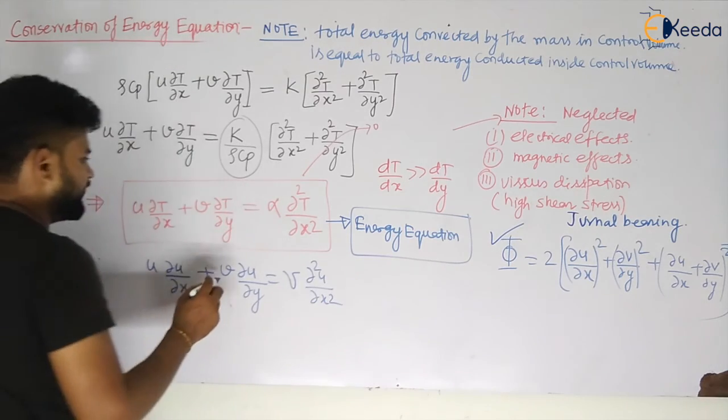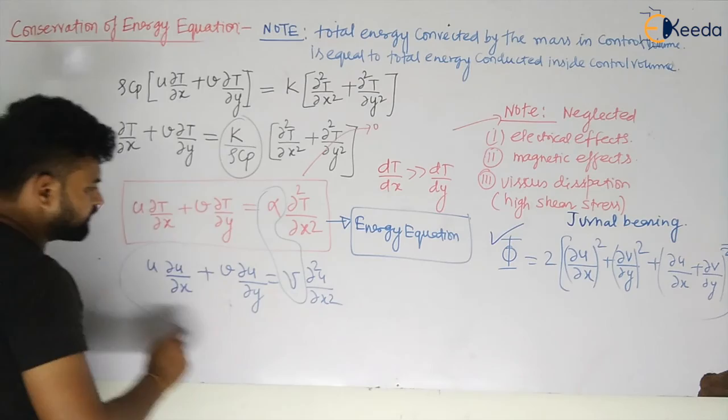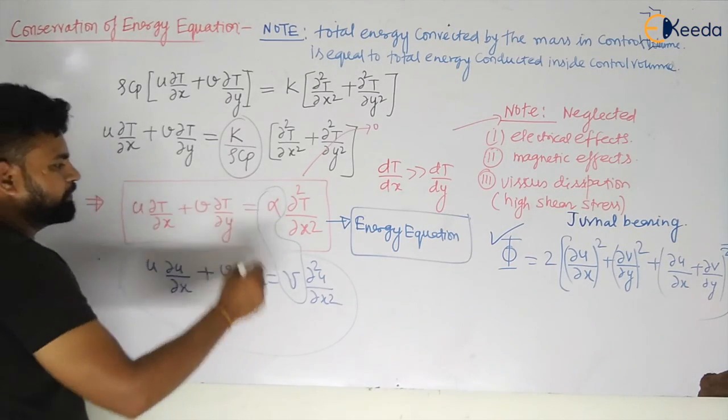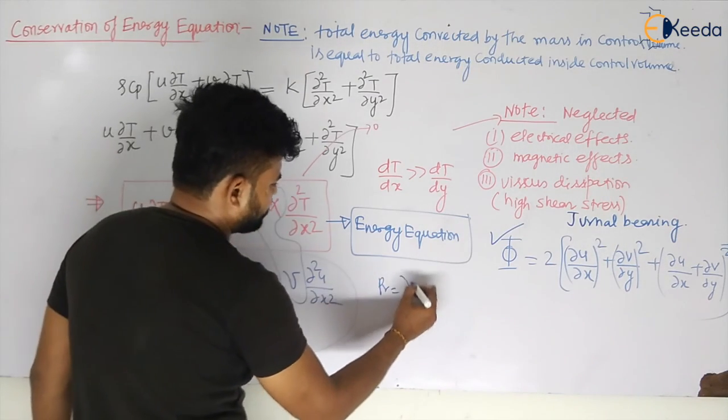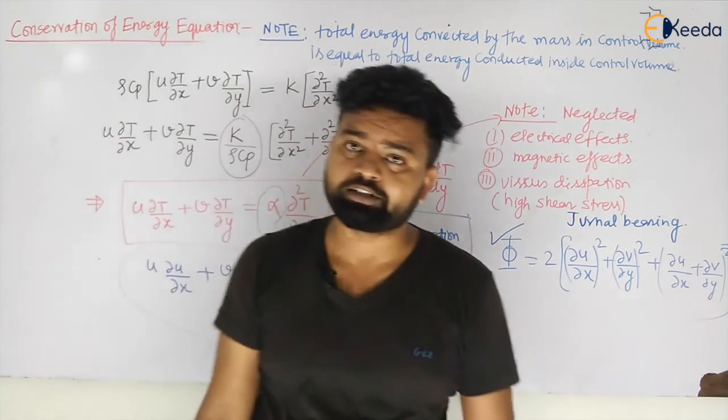And if you compare both these equations, you will have conduction and convection together, and this will give you the Prandtl number. What was your Pr? That was nu by alpha. So from here, the Prandtl number is taken into consideration, my dear students.